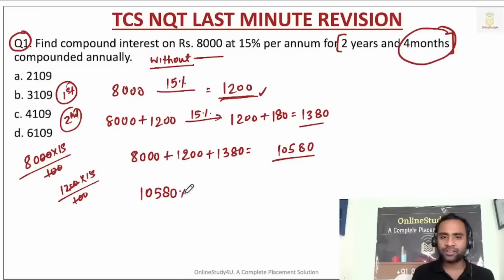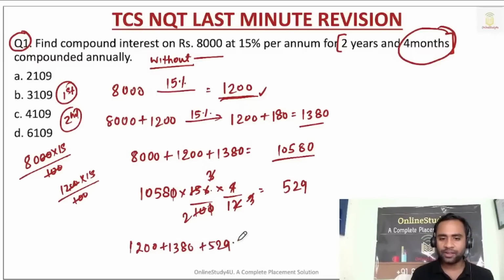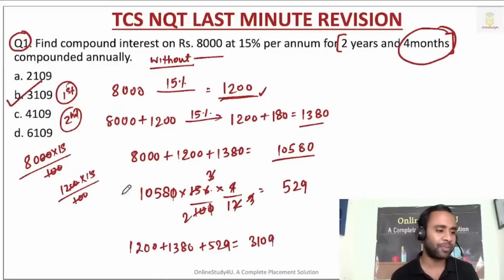So the rate of interest is 15%, and 4 months, if you convert to years, is 4 by 12, and the percentage will come down 100. If you solve it, you will be able to get the answer. 10 and 10 cancel, 5 2s are 10, 3 3s are 9, the 3s cancel, it will be 529. Now total interest, 1200 plus 1380 plus 529, will be 3109. Option B will be the correct answer.